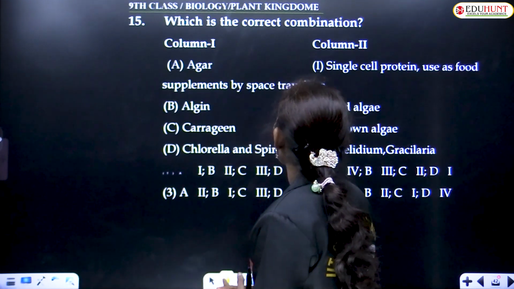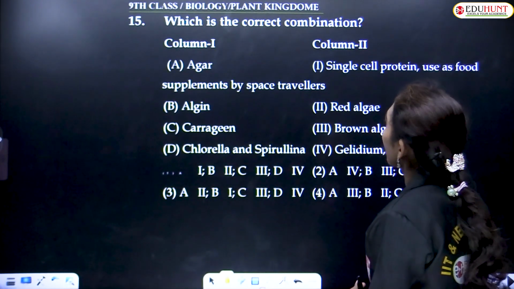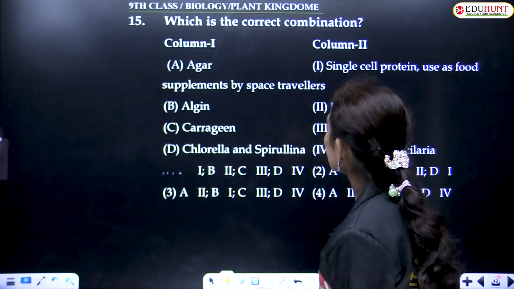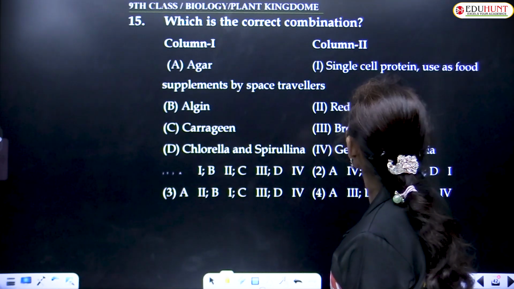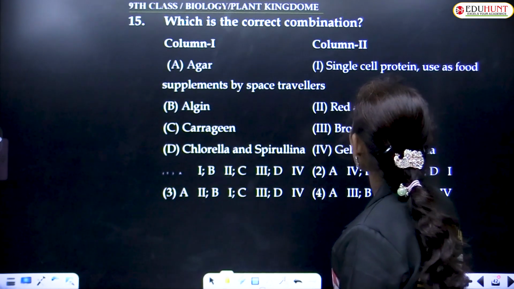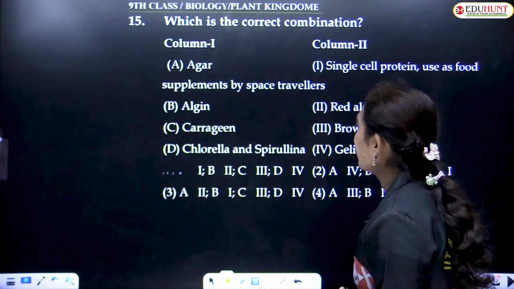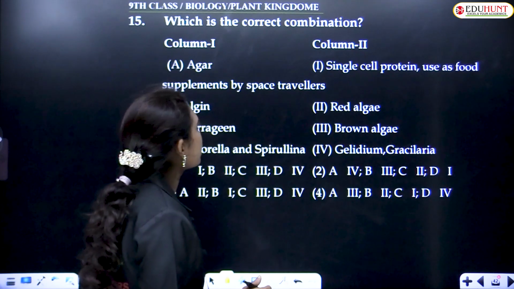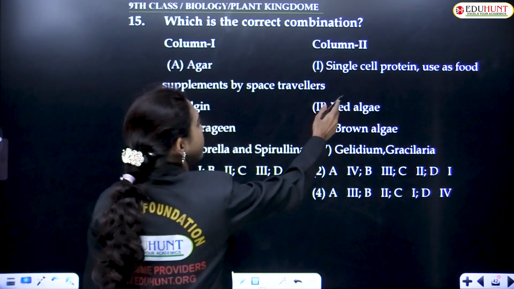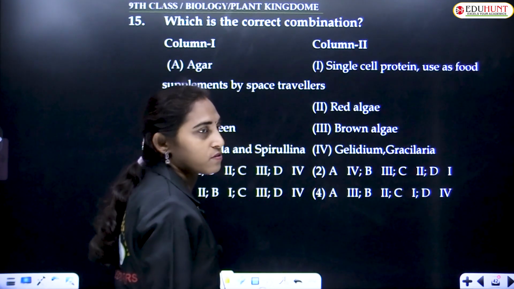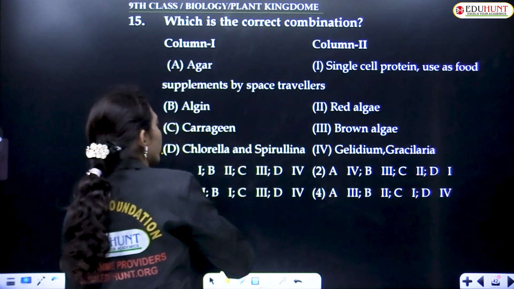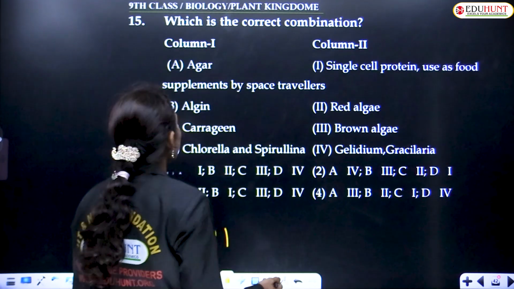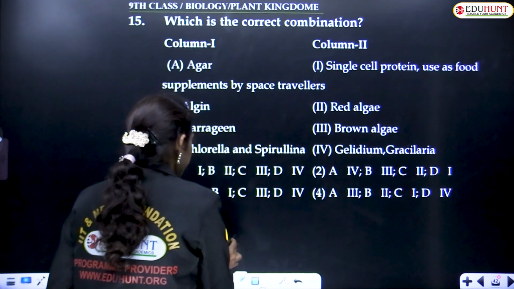Which is the correct combination? Agar, algin, carrageen, chlorella and spirulina. Single cell protein used as food supplements by space travelers. Algin, red algae. Carrageen, brown algae. Chlorella and spirulina. Match column 1 with column 2. Single cell protein used as food supplements by space travelers comes from Chlorella, that is D-1. Let us start with A.